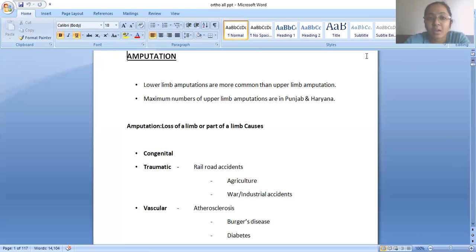So in this way, we are covering the topic of amputation.